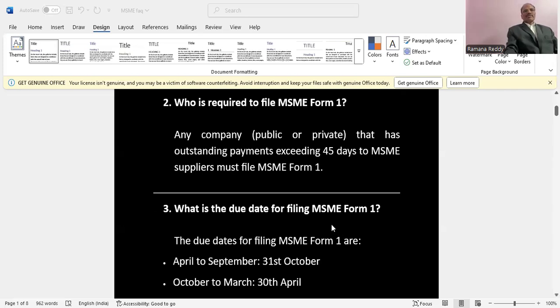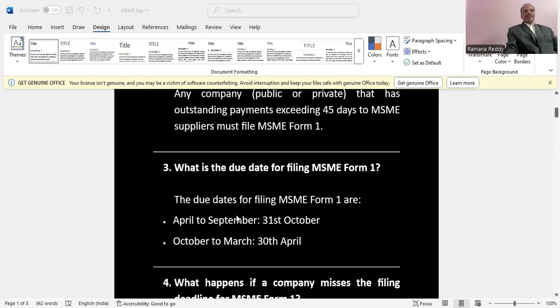What is the due date for filing MSME Form 1? It is half yearly. For April to September, 31st October is the due date, and for October to March, 30th April is the due date.